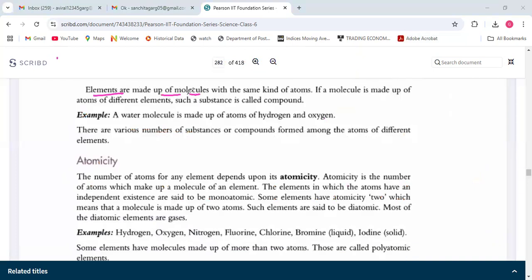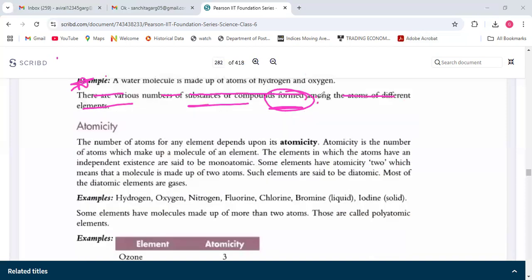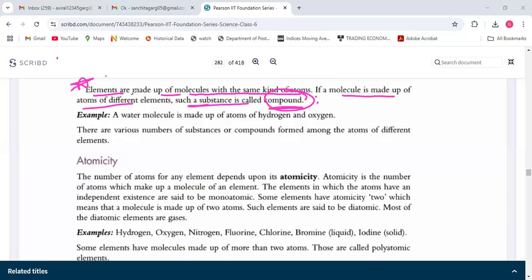Elements are made up of molecules with the same kind of atoms. Write this: a molecule made up of atoms of different elements, such a substance is called a compound. This is the definition of the word compound. See, elements are made up of molecules. Elements, as we saw, hydrogen, will have only hydrogen particles. Suppose we take here also an atom and here also an atom.